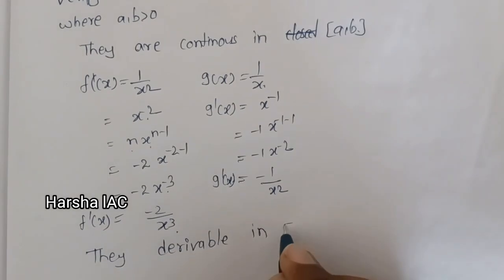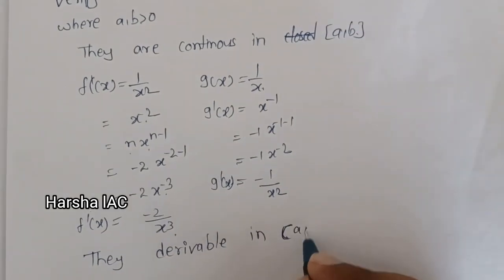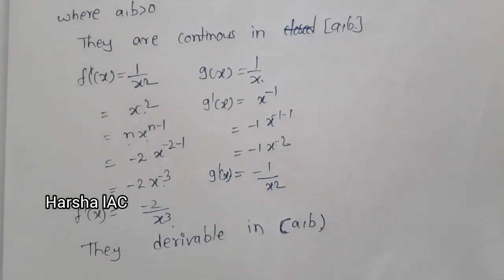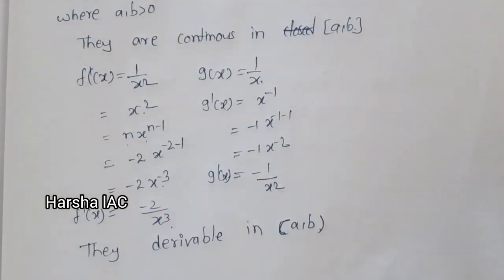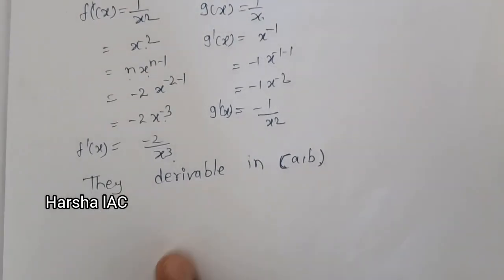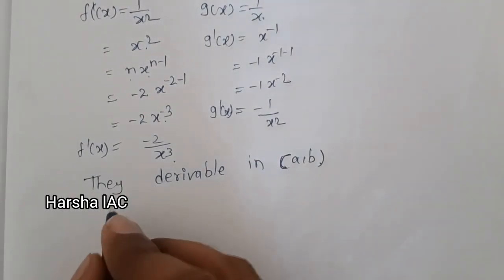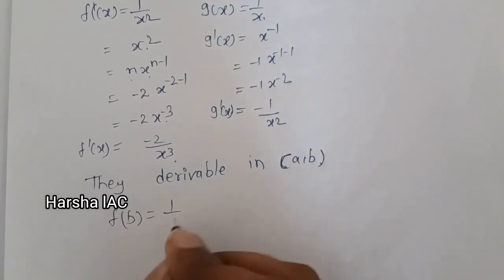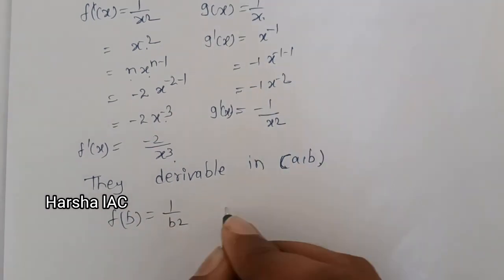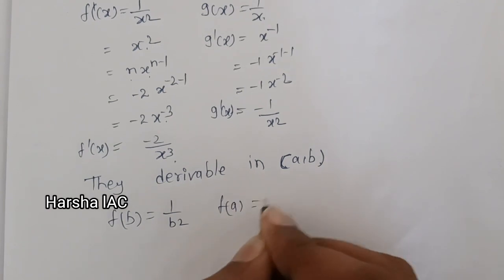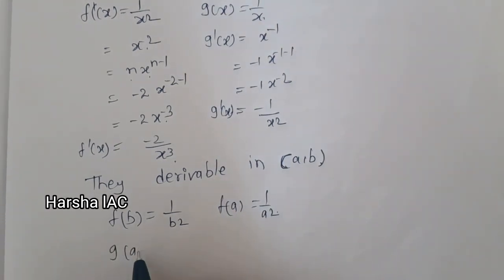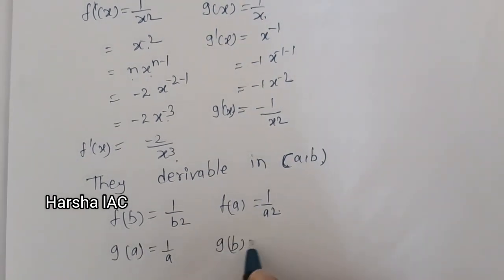in the interval, that is open (a, b). And next we have to find the value of c which lies between a and b. For finding the value of c, we first have to find f of b. f of b is 1 by b square and f of a is 1 by a square, and g of a is 1 by a, and g of b is 1 by b.